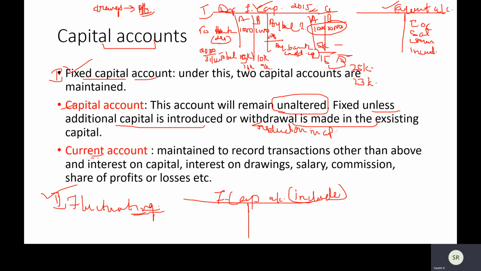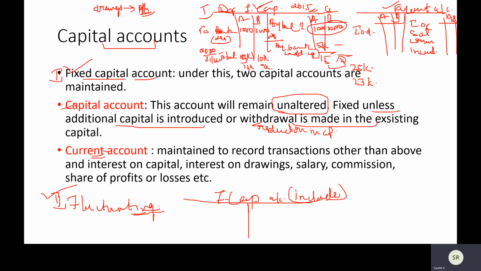This again has a literal meaning. Current account is for current transactions, transactions for this period of time, transactions for an accounting year. If you have interest on drawings also, all these things will be done in your current account. This is for A and the other one is for B. So interest on drawings and interest on capital, all these extra things that you're giving to partners yearly will be written in the current account. So that is the fixed capital account.